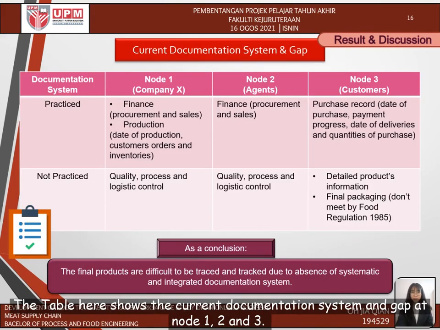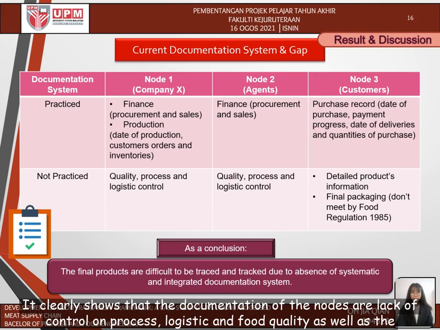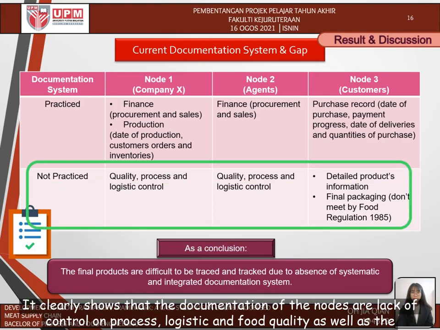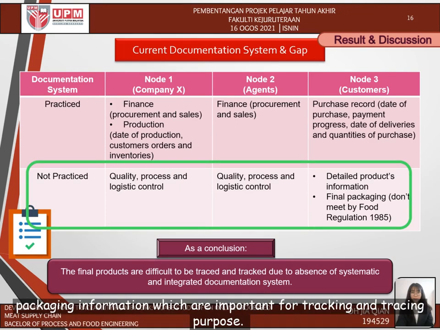The table here shows the current documentation system and gaps at Node 1, 2, and 3. It clearly shows that the documentation of the nodes lacks control on process, logistics, and food quality, as well as packaging information, which are important for tracking and tracing purposes.